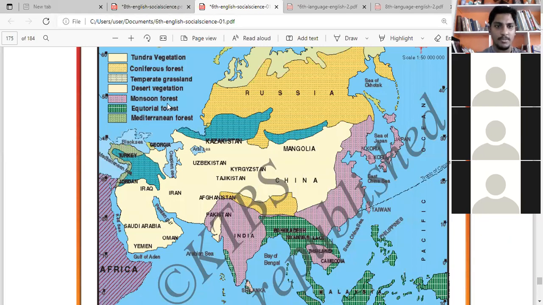Then monsoon forest. Monsoon forest is a forest where animals also grow up. It will be raining always, a lot of rain happens in that forest. Most of the places in India we have monsoon forest, and some parts of China here and all monsoon forest.